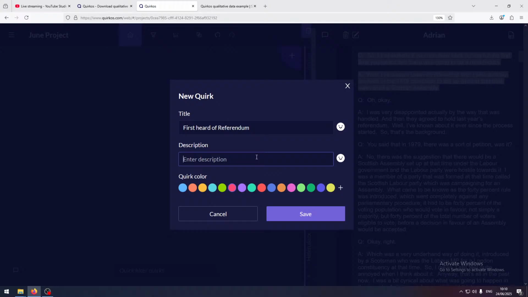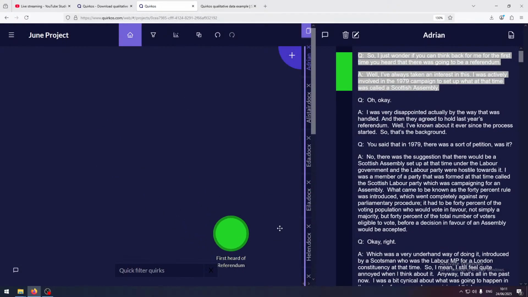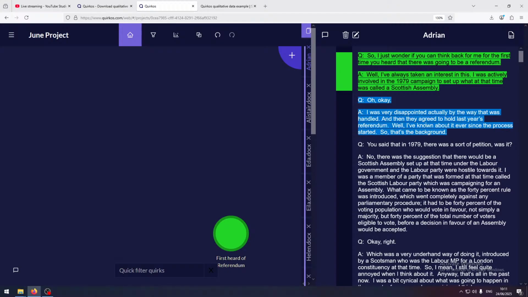There's a description bar here, so if you want to say a little bit more about what that means, detailing the first time people were aware there would be a referendum. And then we've got the option here to choose either from one of these colors or from any kind of color as well. So maybe we'll have some kind of shade of green for these referendum-y things. And so there, where we drag and drop that text, now we've got a bubble, a code, which is called first heard referendum. And we can keep adding here.